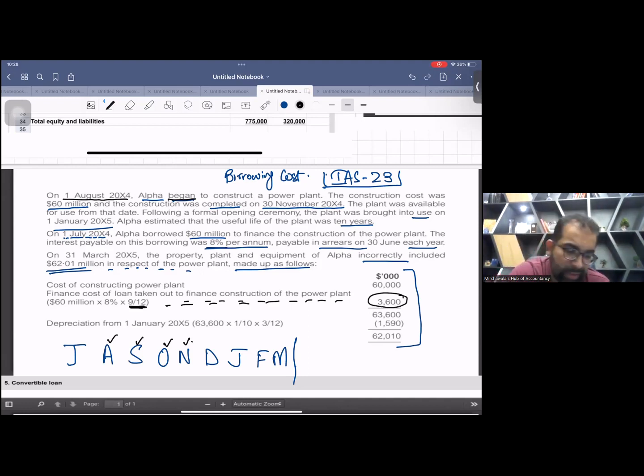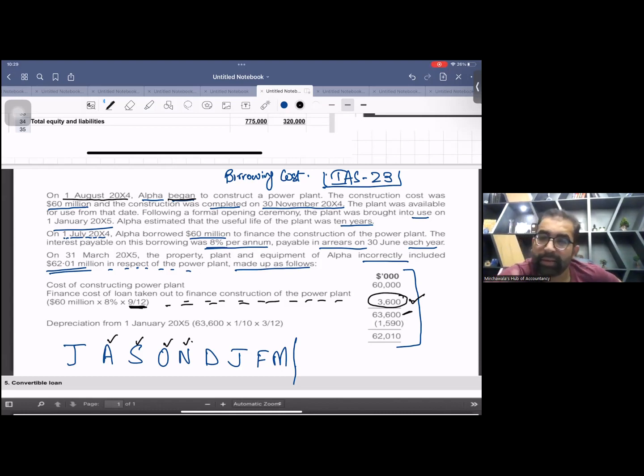So when he capitalized the wrong interest, the total number is also wrong. The figure of 63,600 is also wrong. Now the value of the total asset is wrong, so the future depreciation will also be wrong.